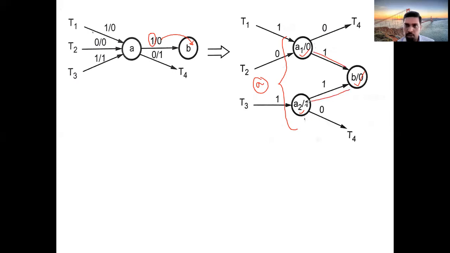Because A1, A2 entirely combined form the state A. Just for our convenience, we converted A into two halves. But as per the original diagram, A should move to B under the input condition 1, so that the output will be 0. So here B output is 0, but A1 should move on 1 as well as A2 also should move on 1. Why? Because A1, A2 are the internal states of the main state A.